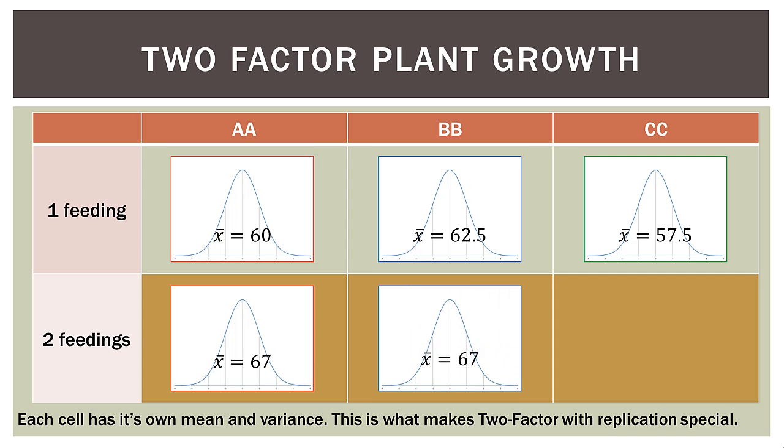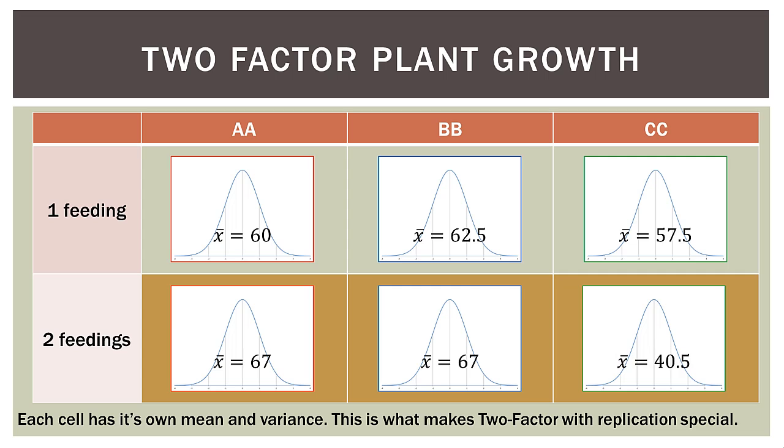For BB at 2 feedings, we also had a mean of 67 centimeters. And for 2 feedings at food CC, we had a mean of 40.5 centimeters. So as you can see, each cell is comprised of 8 plant measurements, so each cell has its own mean and variance. And that's very important to keep in mind as we go.